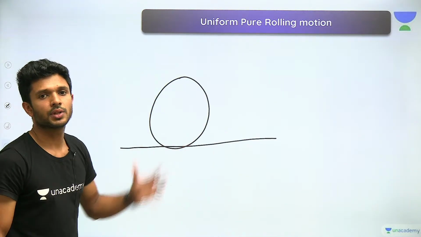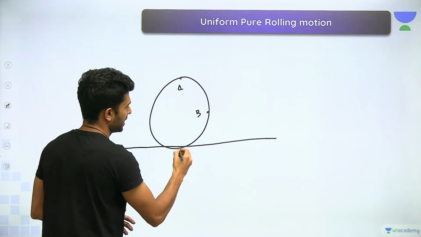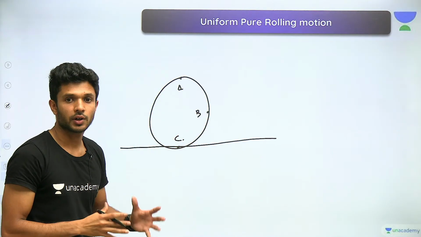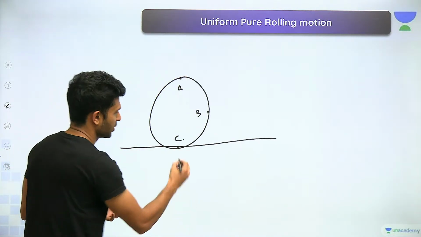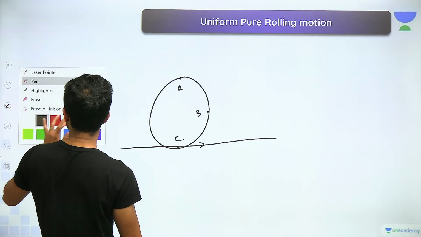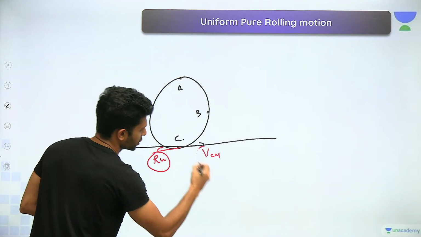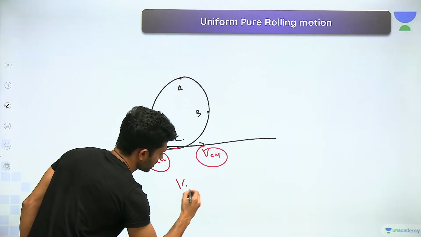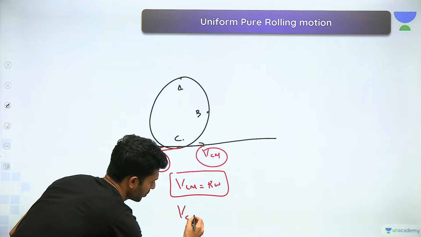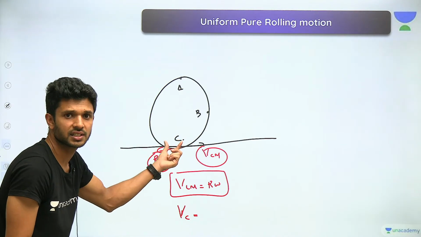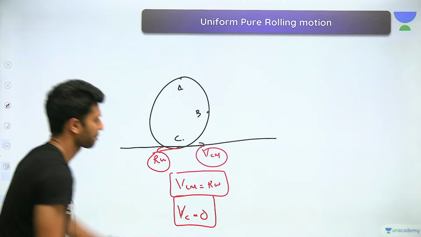We have written how the velocity will be at different points, let's say A, B, and C, in a general rolling motion. Now, if it comes to a pure rolling motion which is uniform, let's see how the velocities are distributed. Okay. Here we have VCM and R omega. And for this to be pure, just now we have written that velocity of CM should be equal to R omega, which will make the velocity at the point C, what is the net velocity at the point C? VCM and R omega are equal and opposite, they cancel. It will be 0. Understood this?